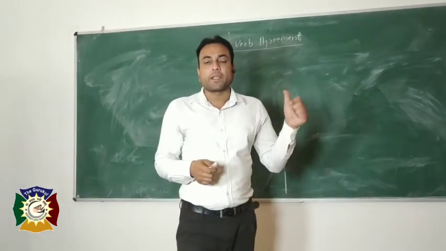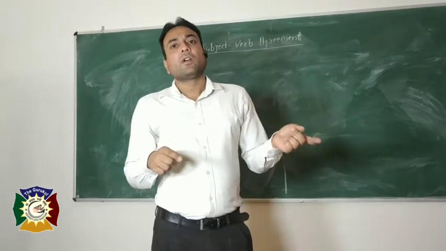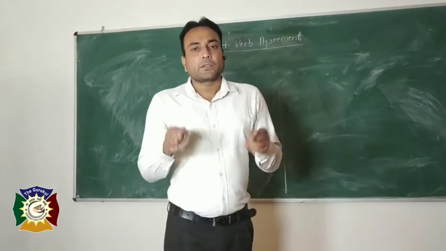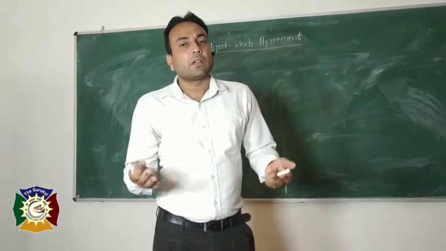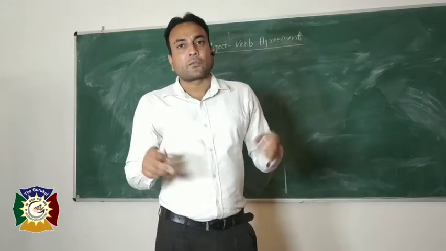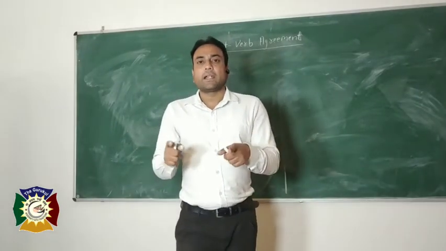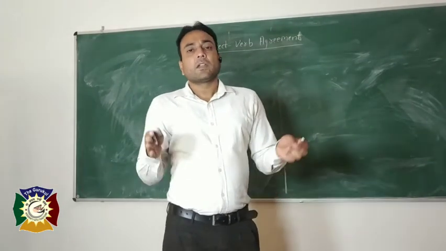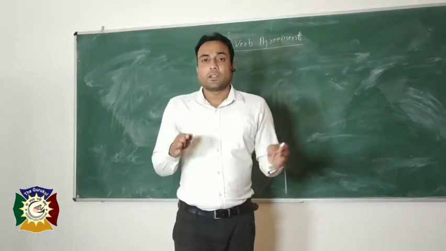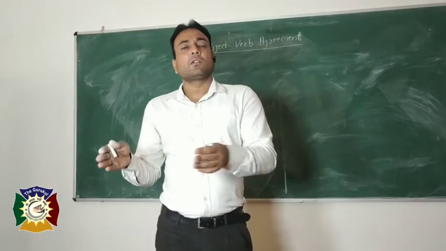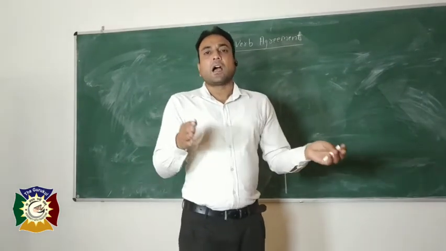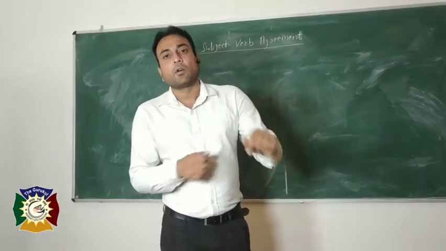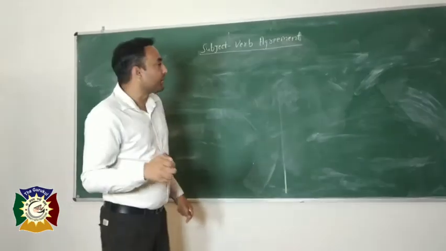On the same topic, subject verb agreement, I have made a video. In that video some rules were left, and in this video we will complete all the leftover rules. We will start with either or and neither nor. These are pair conjunctions, and if a sentence starts with either or and neither nor, the verb always agrees with the subject nearest to it. Look at the board, you will understand it in a much better way.